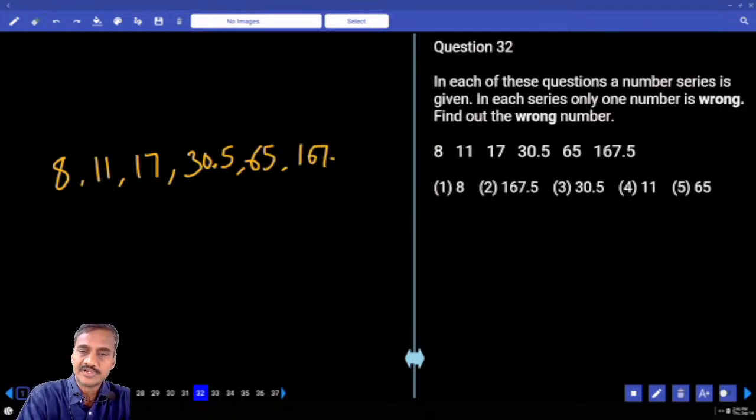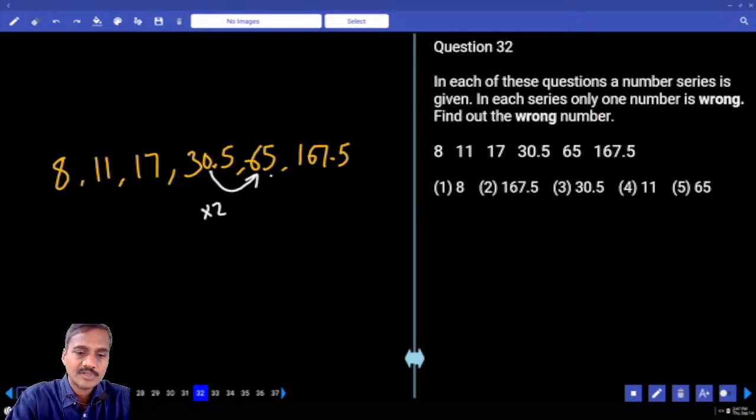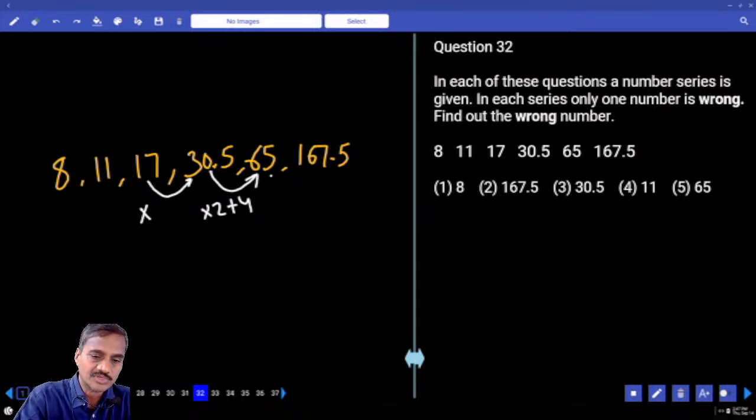Now here it must be under combination. In combination you should always start with the highest pair. Now 65 and 167.5 is a multiplication of some decimal. Then tell me, this is the known number, 30.5 into how much? Into 2 plus 4. Then here 17 and 30.5, what is the number that we have? Into how much? Into 2 is ruled out, into 1.5.